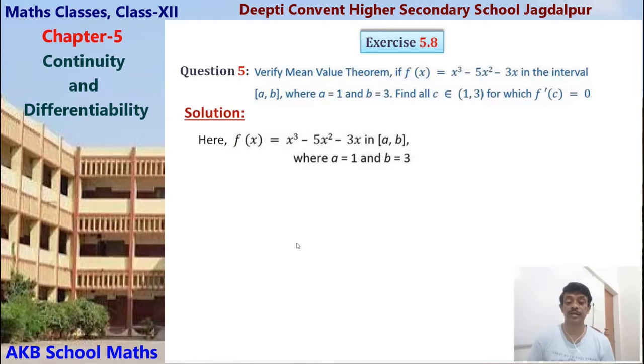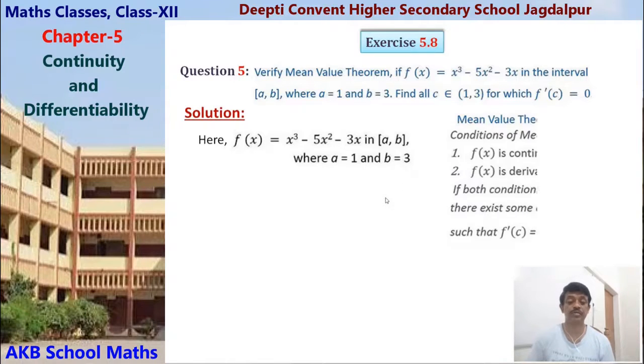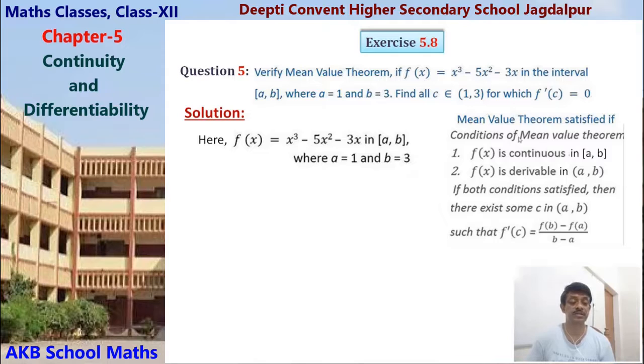Here given f(x) equals x cube minus 5x square minus 3x in [a, b]. a means 1, b means 3. And we know that the mean value theorem is this. That is, there are two conditions: f is continuous and f is differentiable. Continuous in the closed interval, differentiable in the open interval. And then if these two are satisfied, then we can get some point in the open interval (a, b) for which this condition will be satisfied. That is the mean value theorem. So one by one, we have to test condition 1.